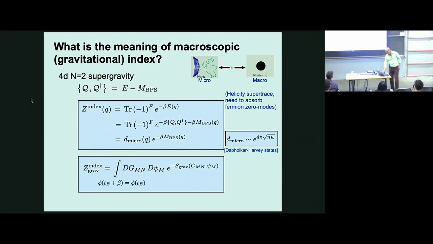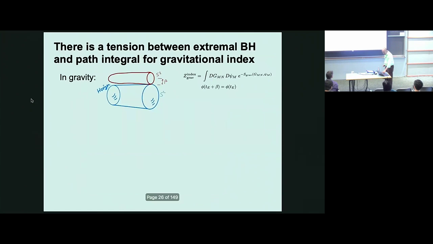All right. Now this is a formal integral. I'm not going to solve any UV problems of the definition of this path integral, but it's a good question to ask: what is the saddle point of this integral? Now, the fact that the entropy of the black hole agrees with this index so well in so many situations might lead you to think that the saddle point is a supersymmetric black hole. However, if you think about it a little bit, that cannot be the case